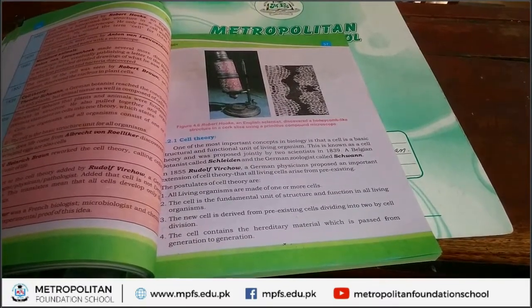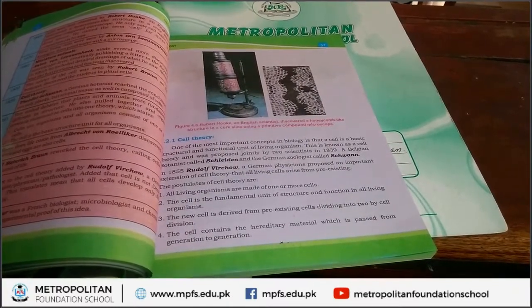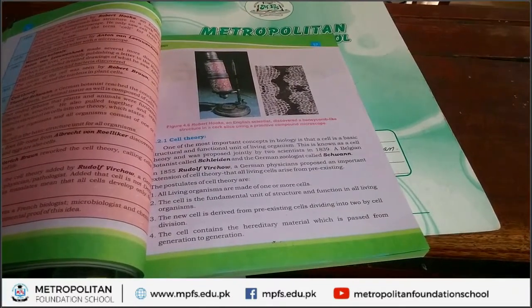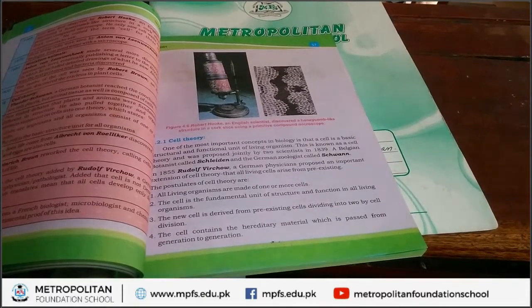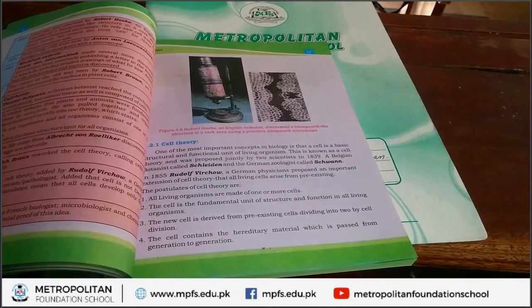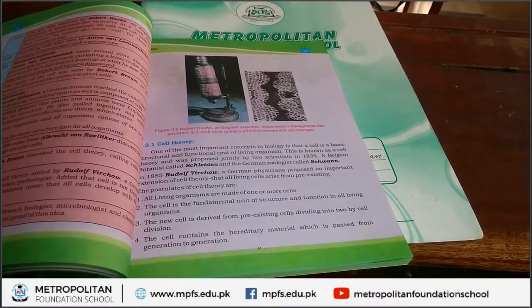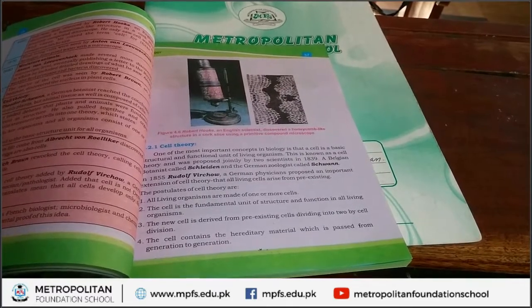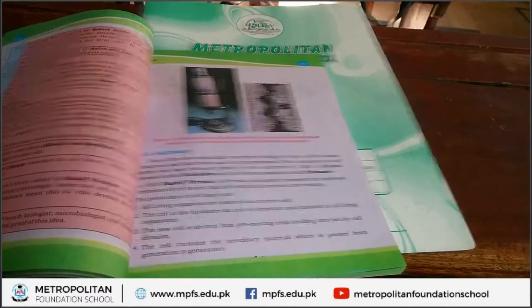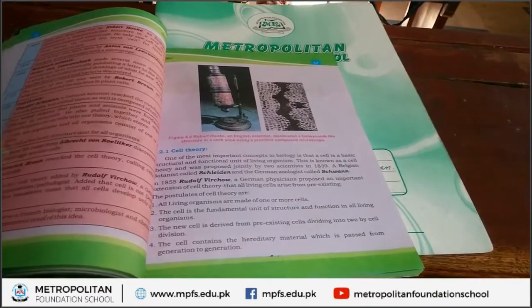All the information of the body of living organism is present in the form of DNA in the body. And this DNA is passed from generation to generation. One generation to another generation. That's why the characteristic transfer from parents to offspring by the help of this DNA.